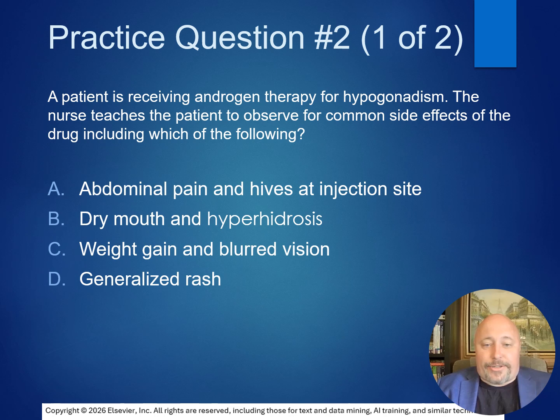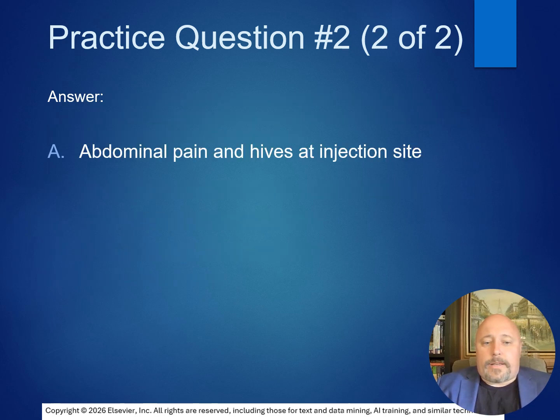Practice question 2. A patient receives androgen therapy for hypogonadism. The nurse teaches the patient to observe for common side effects of the drug, including which of the following: A, abdominal pain and hives at the injection site, B, dry mouth and hyperhidrosis, C, weight gain and blurred vision, or D, generalized rash. And that answer is going to be A, abdominal pain and hives at the injection site.